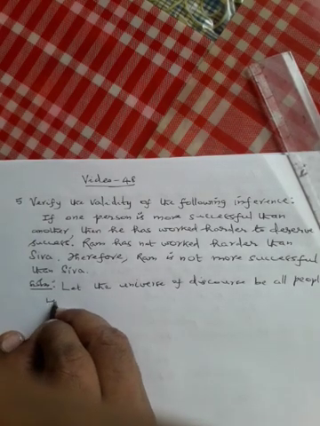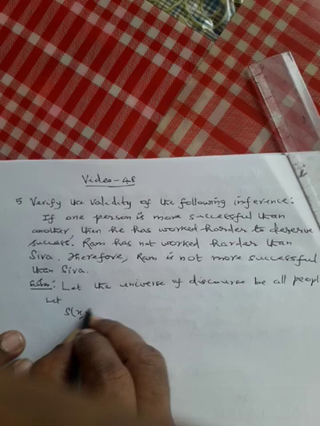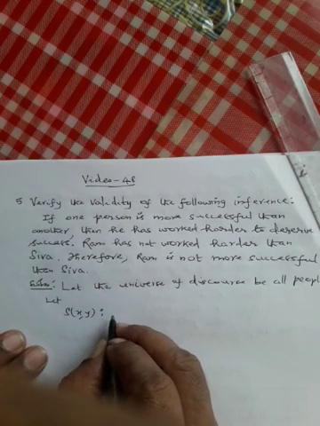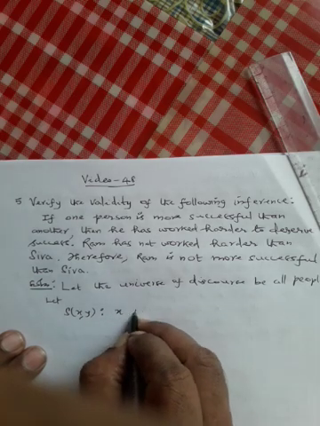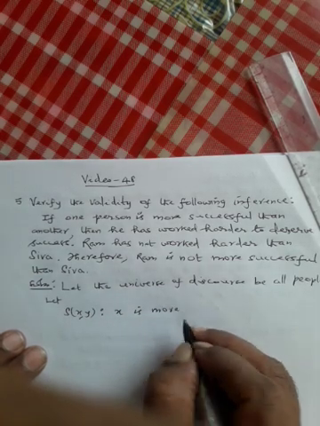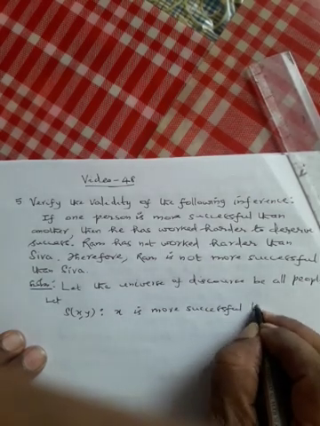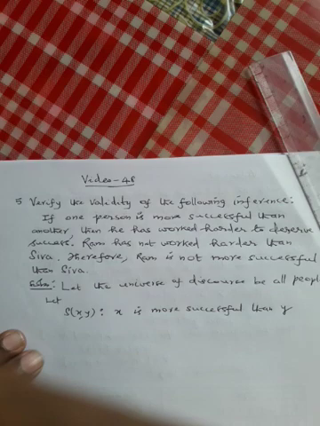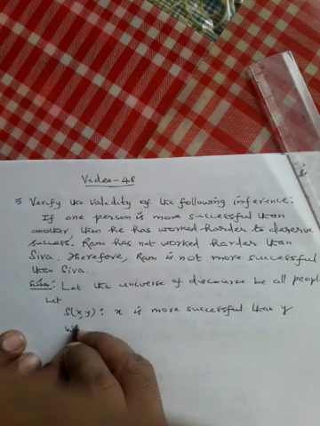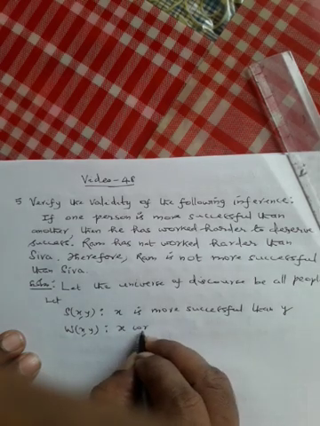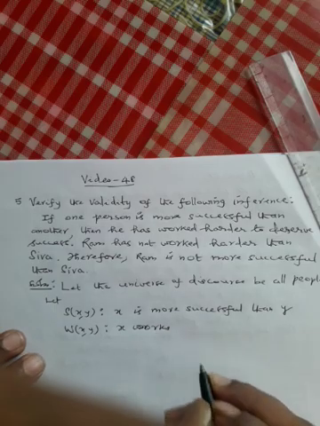Let S of x comma y denote x is more successful than y, and W of x comma y denote x works harder than y.